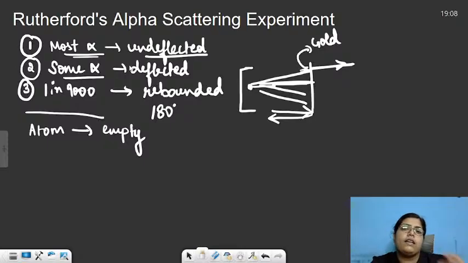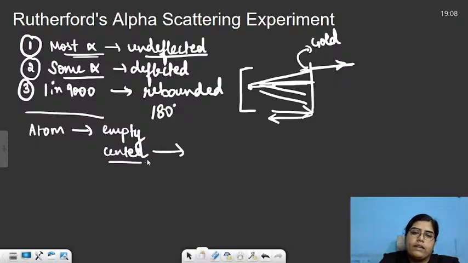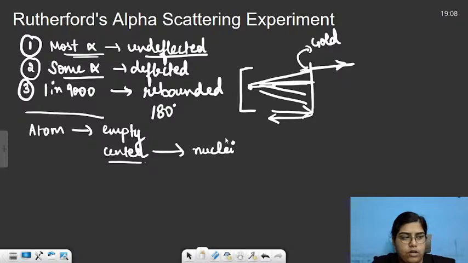From the second observation, that some alpha particles were deflected, he concluded that only some alpha particles, majorly the particles which bombarded the center, deflected. So basically he concluded that there is something concrete at the center of the atom. Later on, we got to know that this center of the atom is called the nucleus, and it had a positive charge on it, right? The whole positive charge was concentrated in the center of the atom.